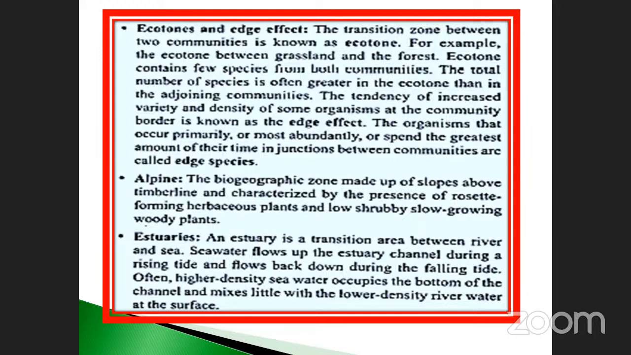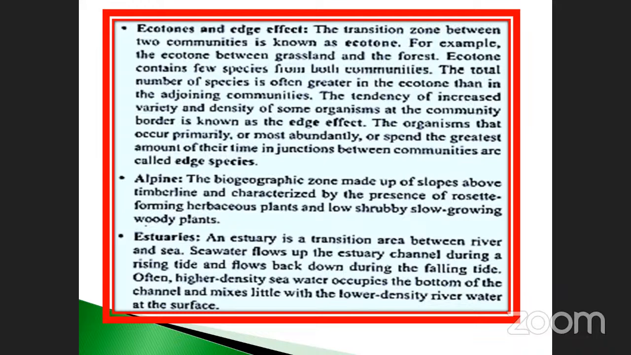For example, see the ecotone between the grassland and the forest. Already we discussed this very deeply. Ecotone contains a few species from both communities. The total number of species is often greater in the ecotone than in the adjoining communities. The tendency of increased variety and density of some organisms at the community border is known as the edge effect. Already we saw it.